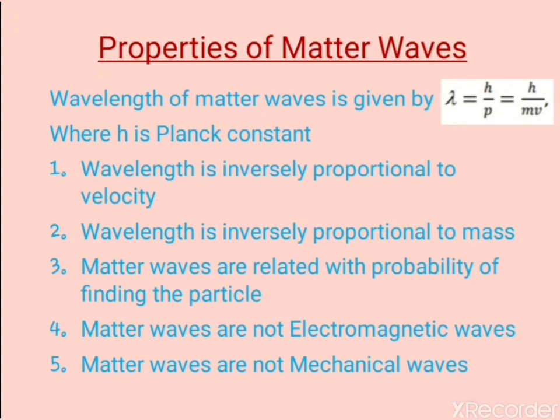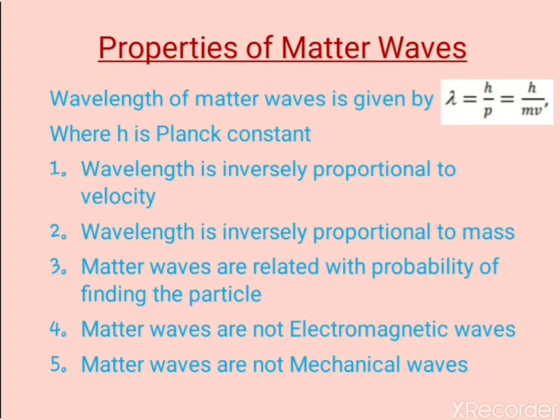The second important property of matter waves is that wavelength is inversely proportional to the mass of the particle. The lighter the particle, the smaller is the value of m, so this is the meaning of this second property. Hence longer is the wavelength. Matter waves associated with particles of large mass are hard to detect. Therefore wave behavior of microparticles will be significant, whereas waves associated with macro bodies, that means bodies having very large size, can never be detected.